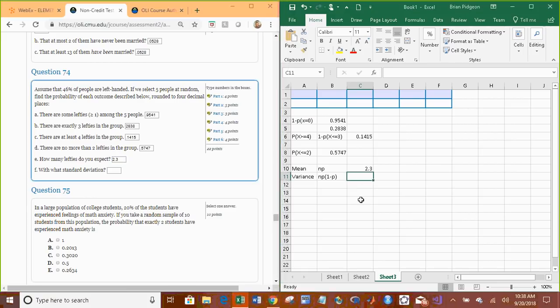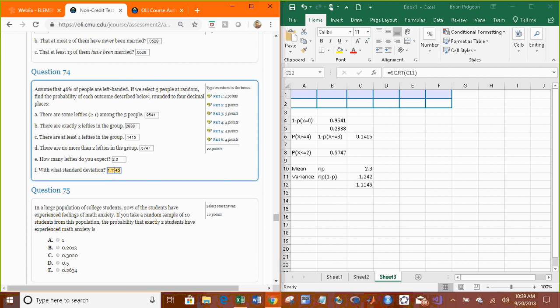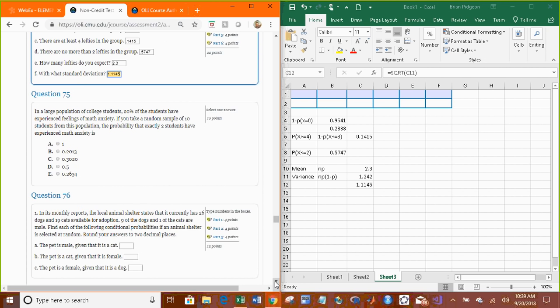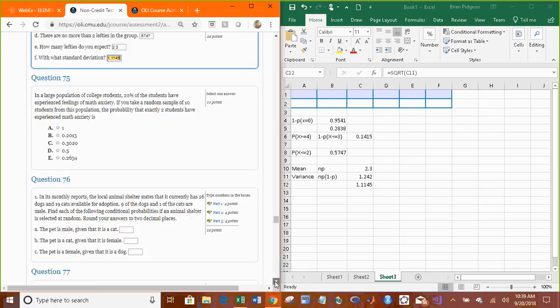And then standard deviation. So we're going to combine the variance and then do the square root of that. So the variance is n times 0.46 times 1 minus 0.46. We need to find the standard deviation by taking the square root of that number, rounded to 4 decimal places. 1.1145. Okay, I'm not going to do number 75. It's the same thing. Exactly 2 students. Binomial dist with a cumulative 0.